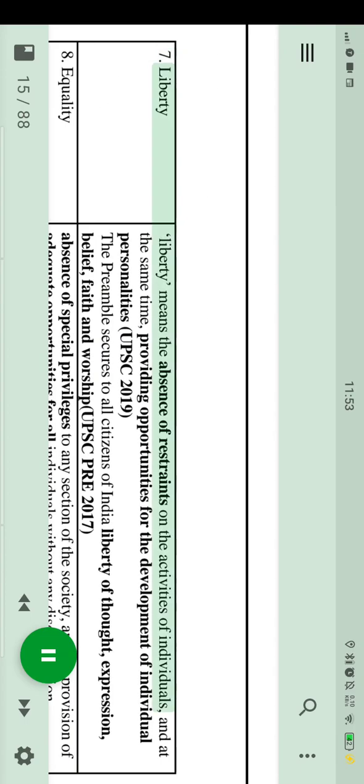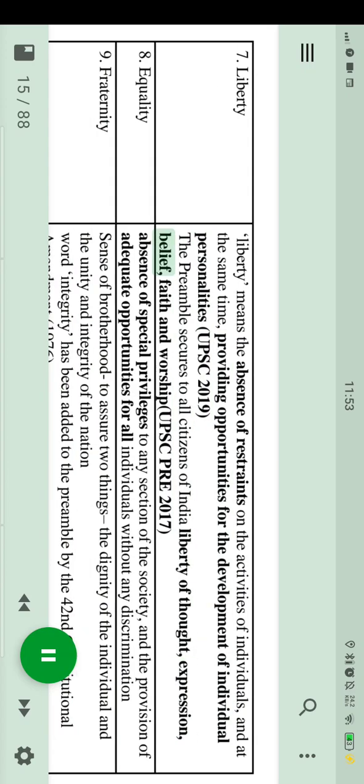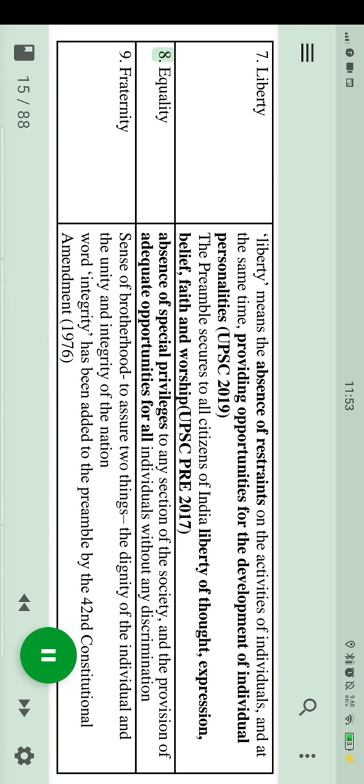7. Liberty. Liberty means the absence of restraints on the activities of individuals, and at the same time, providing opportunities for the development of individual personalities. UPSC 2019: the preamble secures to all citizens of India liberty of thought, expression, belief, faith and worship. UPSC pre-2017. 8.